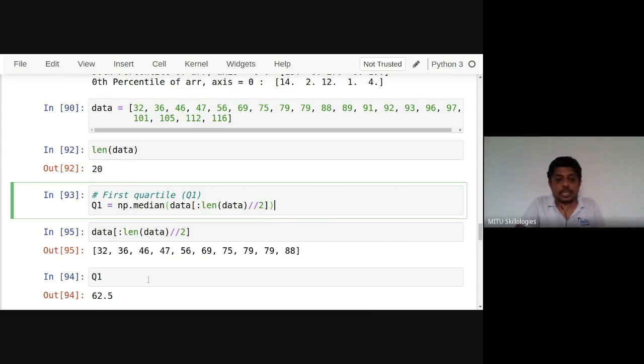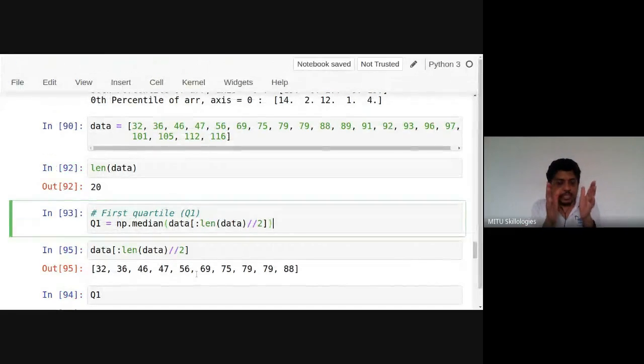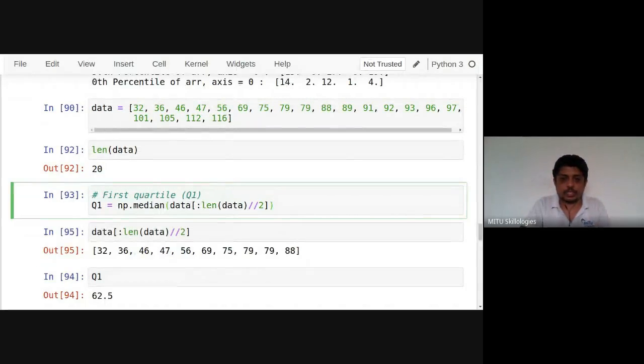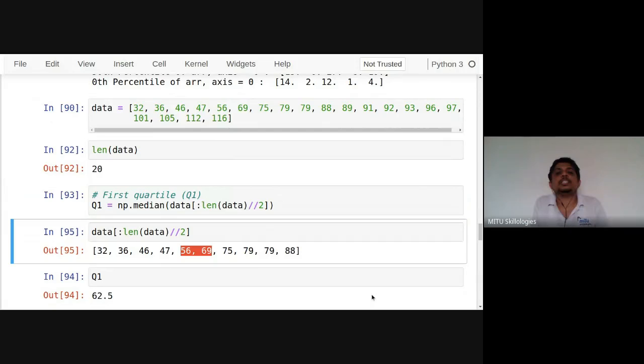And the median of all those elements. How many elements are there? 10 elements are present here. Obviously the number is even, so at the center, two elements are present, these two: 56 and 69. These numbers are added and divided by 2. It is 62.5. The first quartile value is calculated by this method. The two central elements are added and divided by 2, and we got the value 62.5. This is the first quartile value, Q1, calculated.